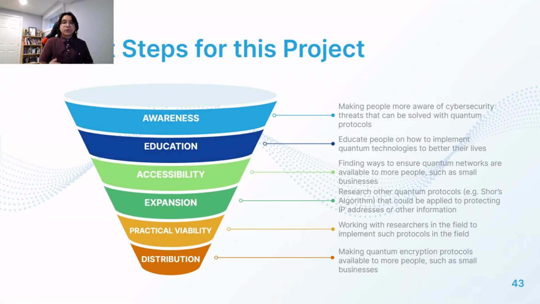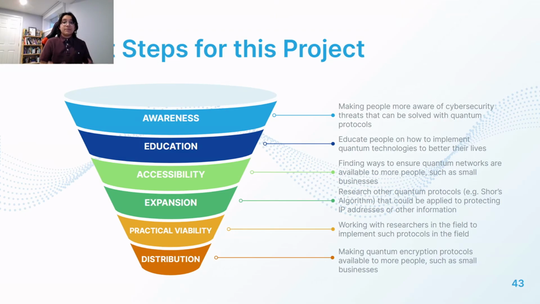Now, the next steps for this project can be visualized as the funnel method. The funnel method starts with awareness, which is making people more aware of cybersecurity threats that can be solved with quantum protocols. Then we move on to education, in which we want to educate people on how to implement quantum technology to better their overall lives. Next, accessibility, which consists of finding ways to ensure that quantum networks are available to more people, such as small businesses.